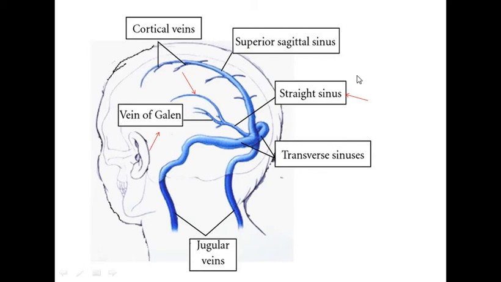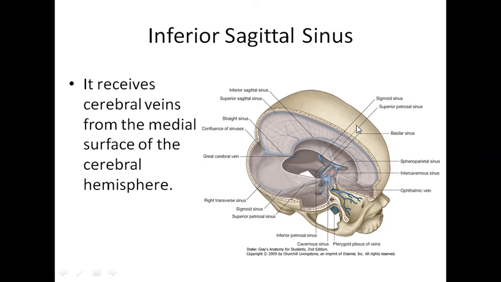These red arrows are important for us in this picture. Inferior sagittal sinus, vein of Galen and straight sinus. So the inferior sagittal sinus receives blood from the cerebral veins.